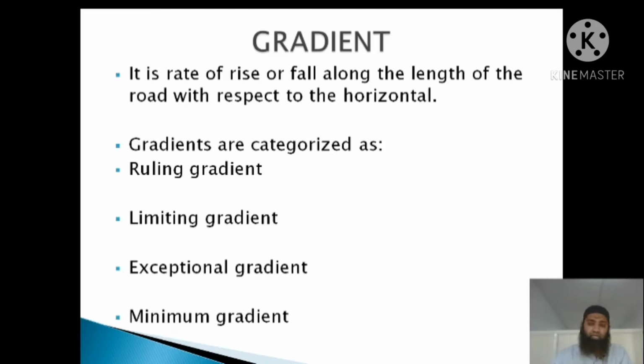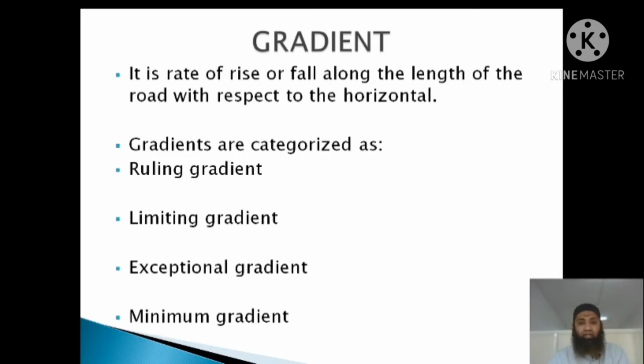What does it mean? Basically, in the previous session, I explained what horizontal alignment and vertical alignment are, and the important role vertical alignment plays in avoiding accidents as well as providing good access for the driver. Today we'll be seeing what the gradient means and how important it is.